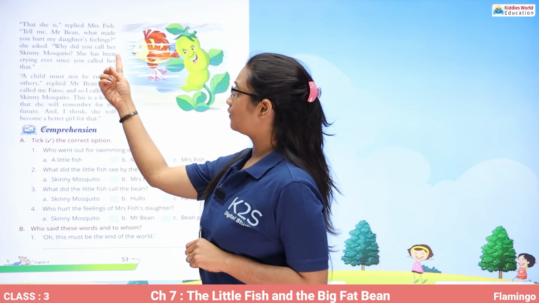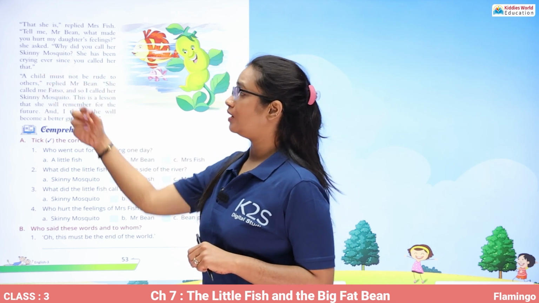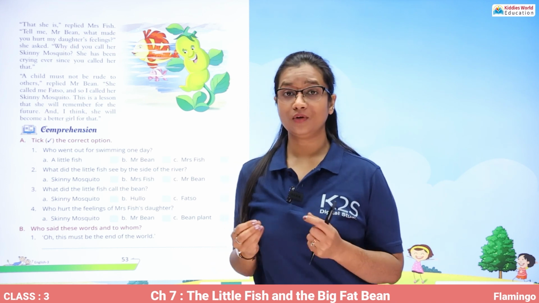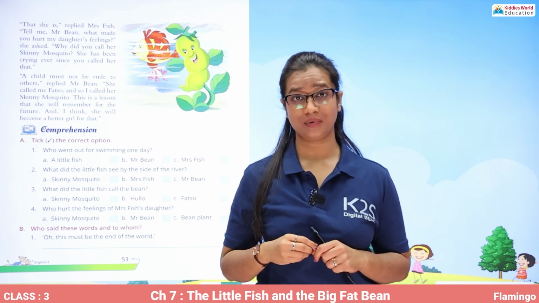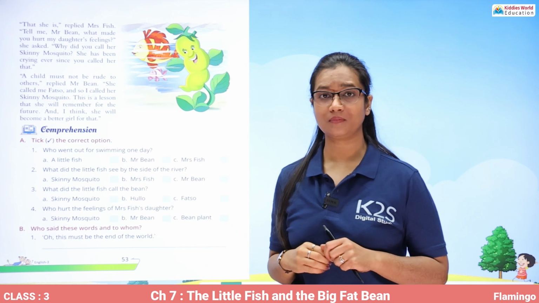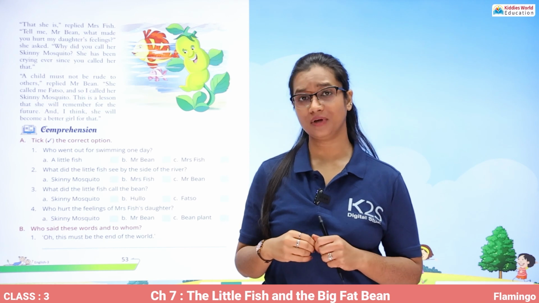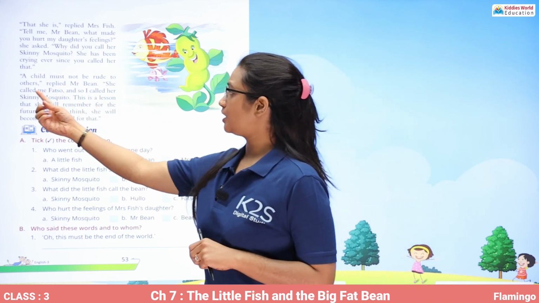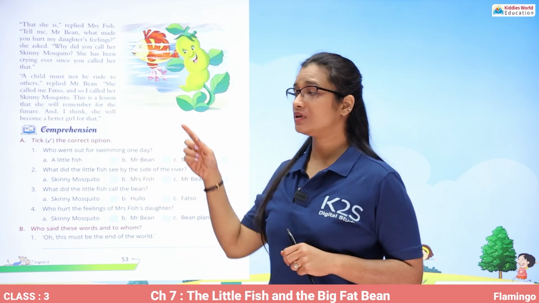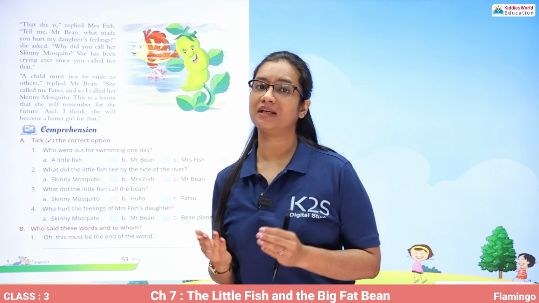So, why did you call her skinny mosquito? She has been crying ever since you called her that. So the mother fish said that ever since you called her skinny mosquito, she had been crying. A child must not be rude to others, replied Mr. Bean. So Mr. Bean replied that a child must not be rude to others as well. She called me Fatso, and so I called her Skinny Mosquito. Now it was her who called me Fatso first, and after that I called her Skinny Mosquito.